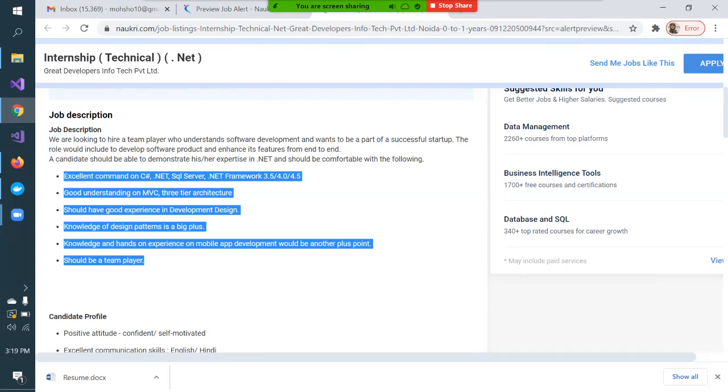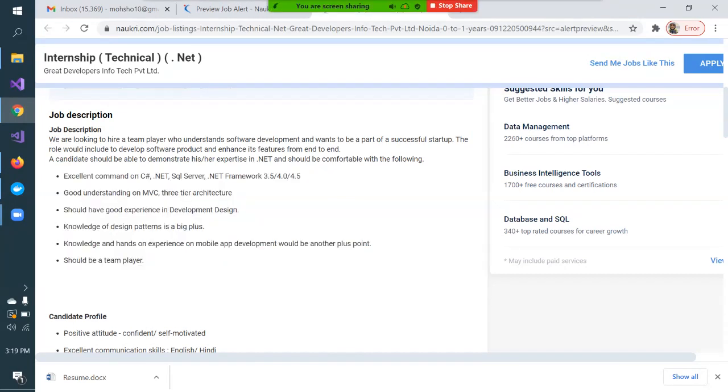So always go through this job description thoroughly, whichever job you are applying for, or if you are attending a walk-in, or going to attend a job through some reference. Always read the job description carefully.